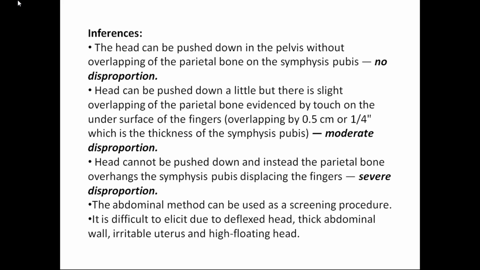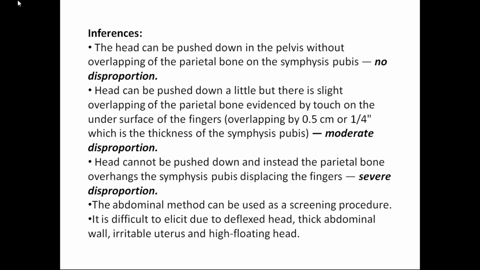If the head of the fetus is smaller than the size of the pelvis, go for a vaginal delivery. If the head of the fetus is larger than the size of the pelvis, then go for a cesarean section. In between these two, you are not sure whether you can allow for a normal delivery or a section. That is the category of patients you allow for normal delivery, which is called a trial of labor. That is, the patients you go for a trial of labor with continuous monitoring of the progress of labor.